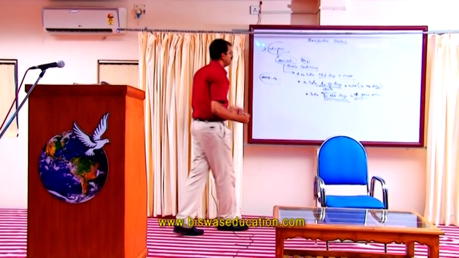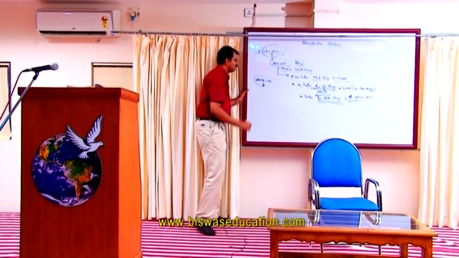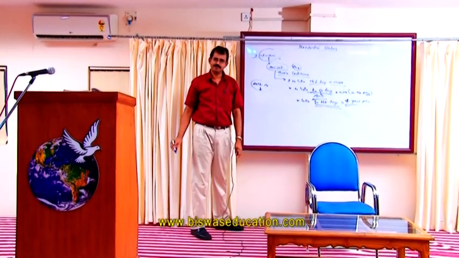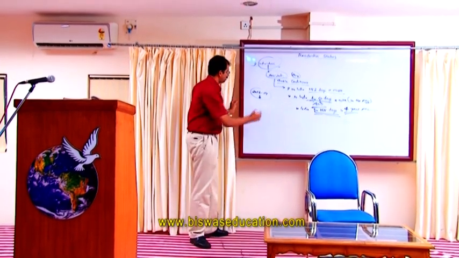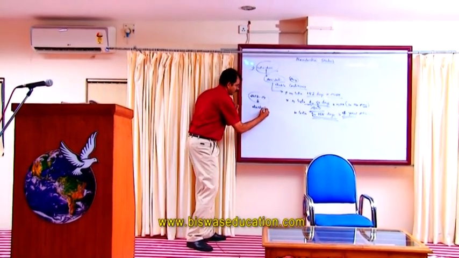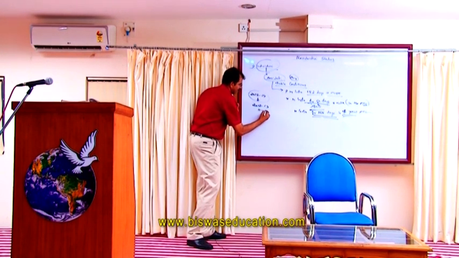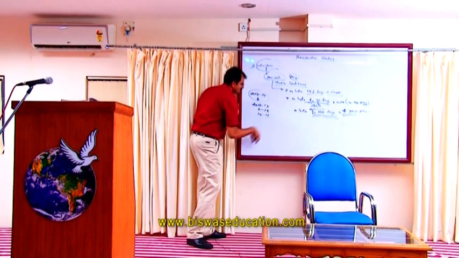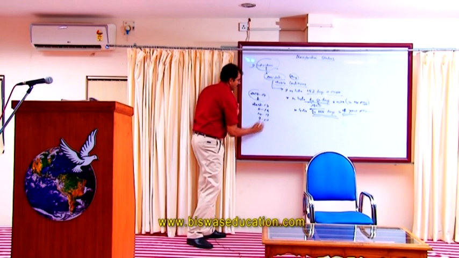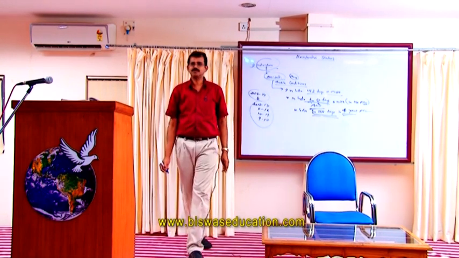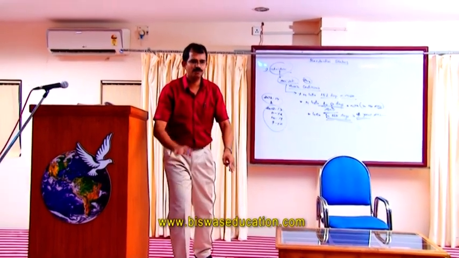What does it mean by preceding years? 2013-14 is the year under consideration. The 4 years preceding it are 2012-13, 2011-12, 2010-11, 2009-10. Out of these 4 years, he has stayed in India for 365 days.